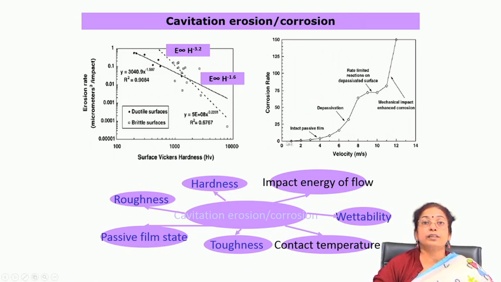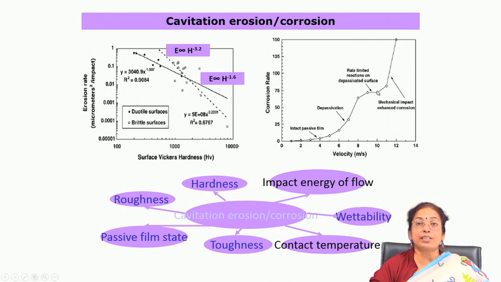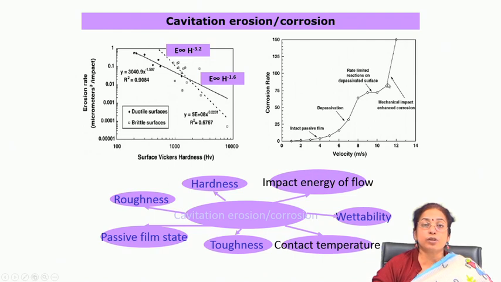If you see the corrosion rate as a function of velocity for different types of film, you will find that at very low velocity the passive film is stable, but as you go on increasing the velocity, there will be depassivation. In between there will be depassivation and passivation phenomena, and at a particular critical velocity you will find that it is no more stable, because the film breakdown dominates over the film formation.